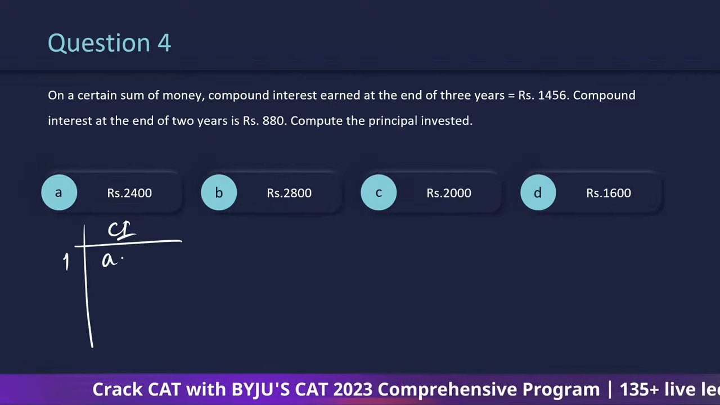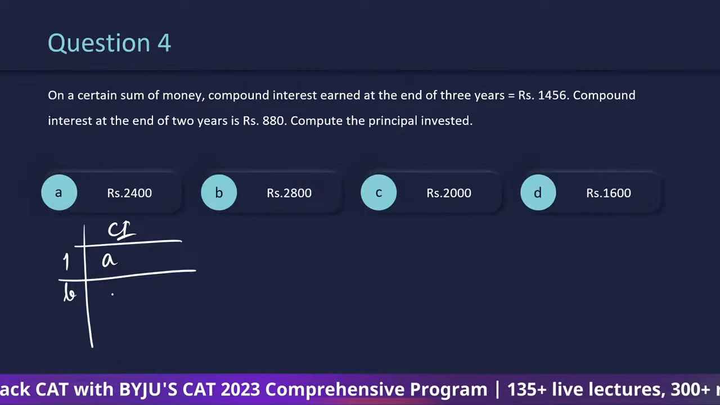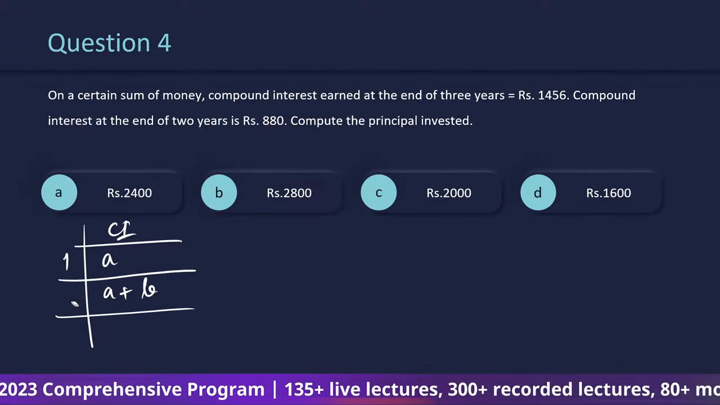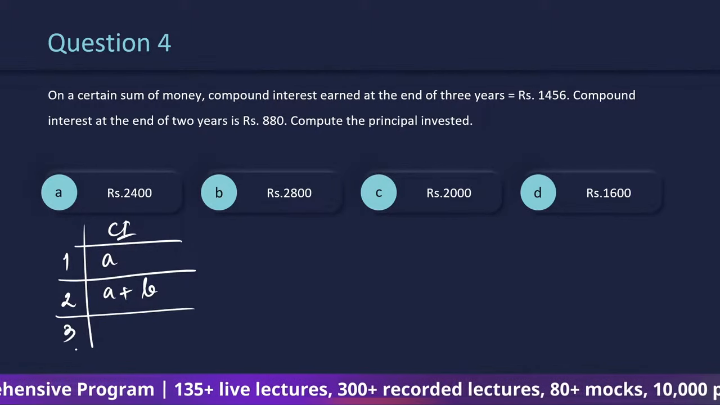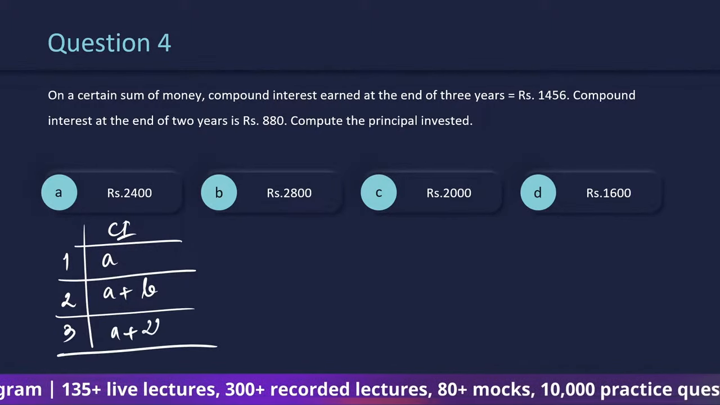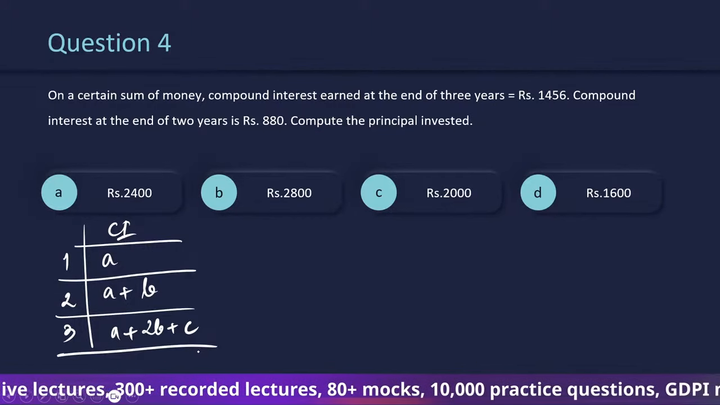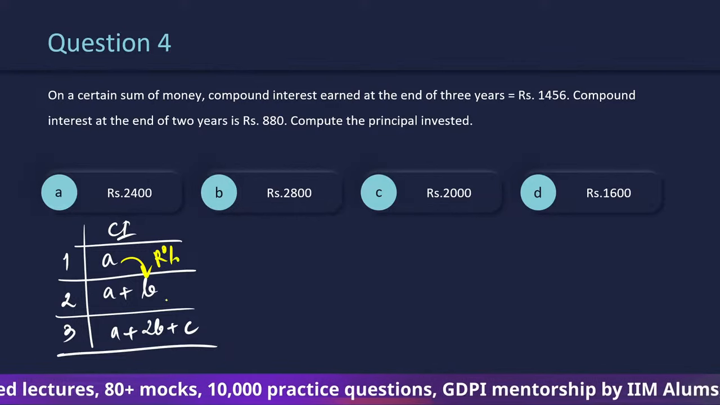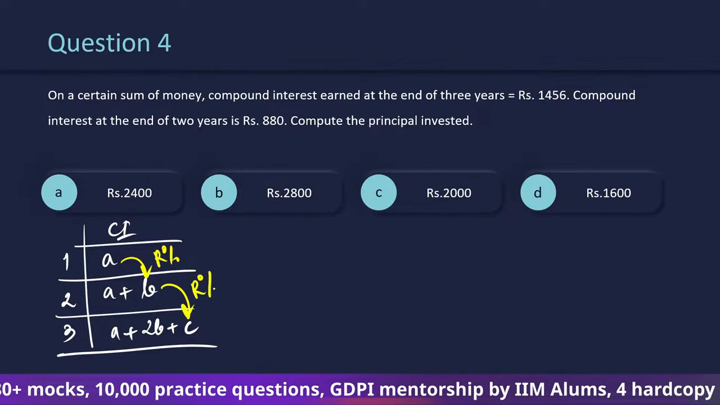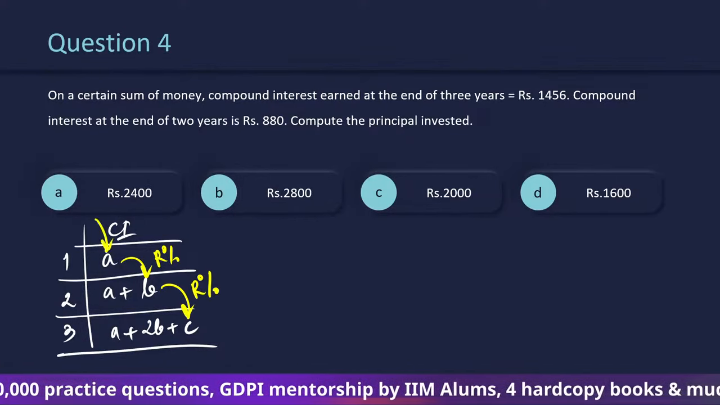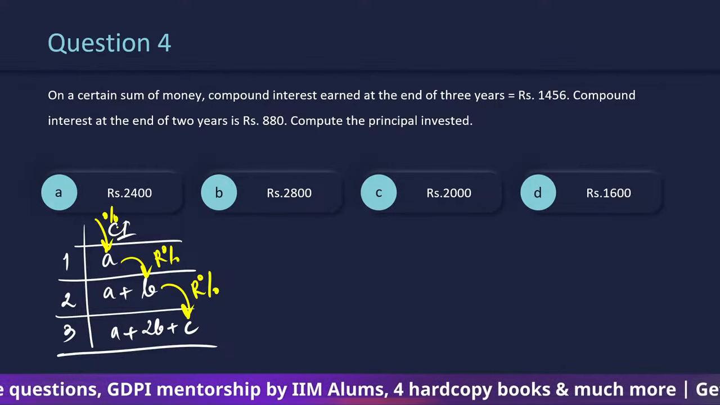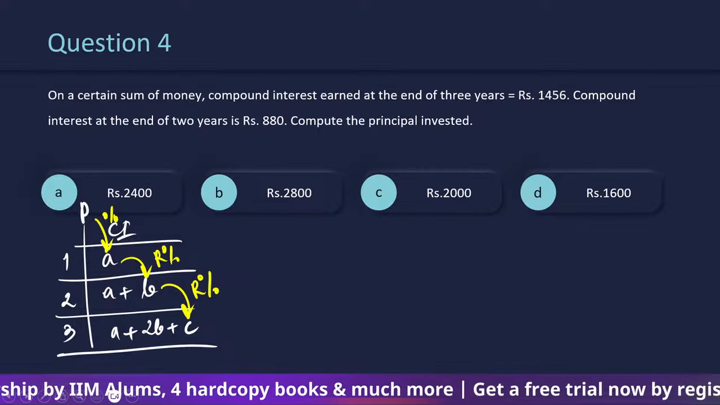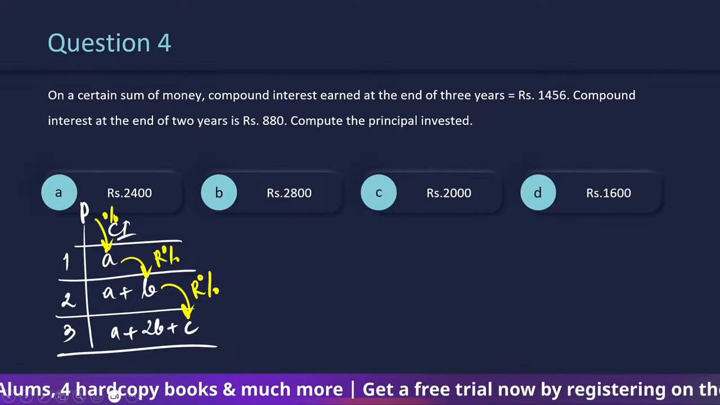If I don't want to use the formula, there is a table for compound interest: the first year interest is one number A, the second year interest is A plus B. Sorry, this is the second year interest. The third year interest is given as A plus 2B plus C, where the relation between A and B is R percentage, the relation between B and C is R percentage, and the same is the relation between the first interest and the principal. So this is how the values in compound interest behave.